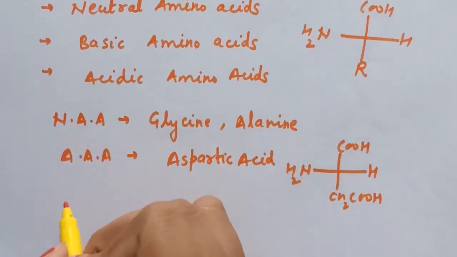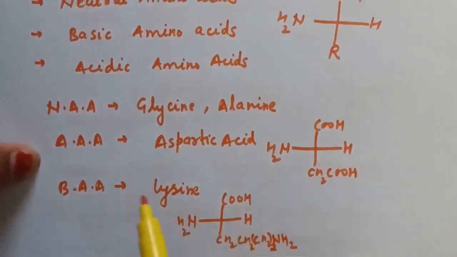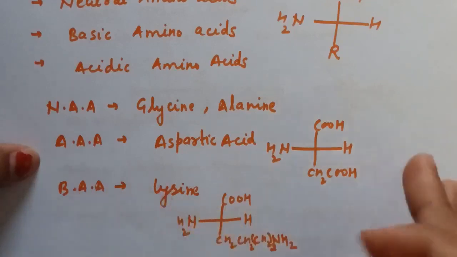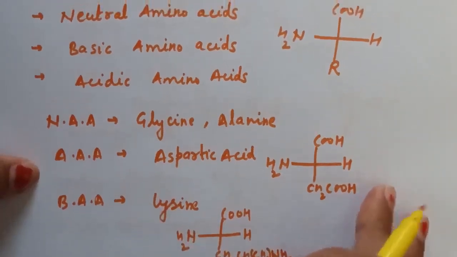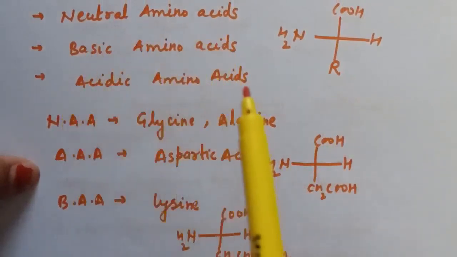Third is basic amino acid. Lysine is the example of a basic amino acid. This is the structure. Now you can see in this structure the number of NH2 groups is more compared to carboxylic groups. Here only one COOH group is present and two NH2 groups are present. Therefore this is the example of a basic amino acid. So the classification of amino acids is neutral amino acids, basic amino acids and acidic amino acids.